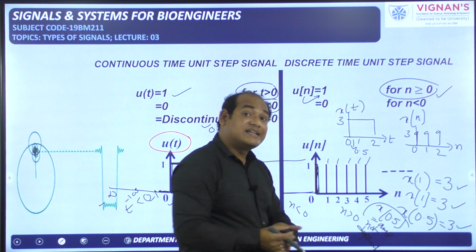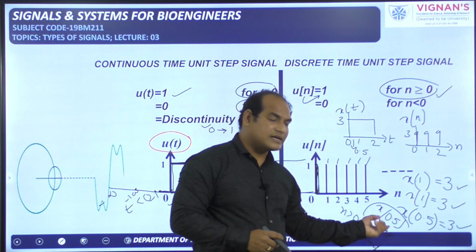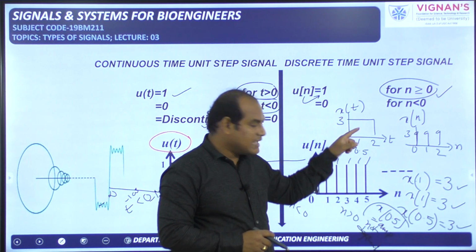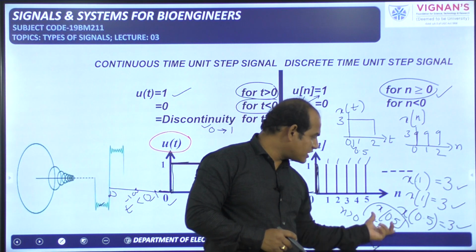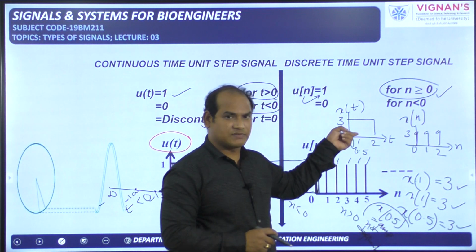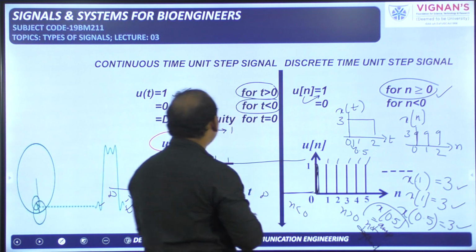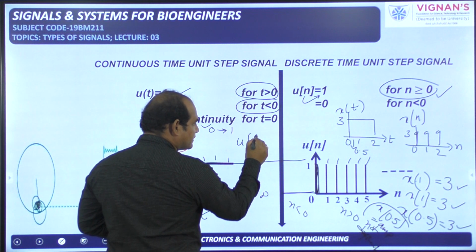So you see, that is the importance of the representation: normal bracket and square bracket. x of 0.5 is valid for continuous time signals only, and if I represent 0.5 in the square bracket, you should not answer from the continuous signal, you should answer from the discrete one only. Similarly, what is the value of u of 1?